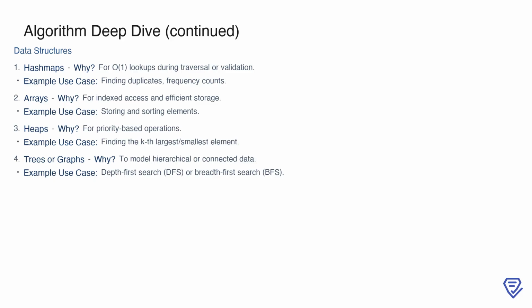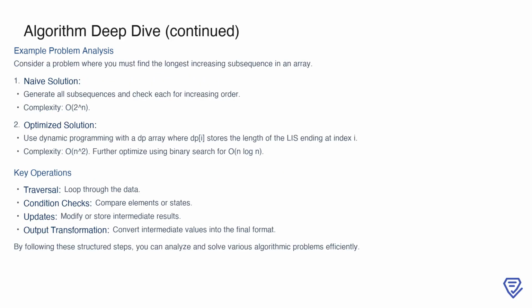Trees and graphs are invaluable when working with hierarchical or connected data. Use cases like depth-first search or breadth-first search rely heavily on these structures. Understanding the strengths of each data structure allows you to select the most appropriate one for the problem at hand, ensuring that your solution is both efficient and elegant. To bring it all together, consider an example problem where the goal is to find the longest increasing subsequence in an array.